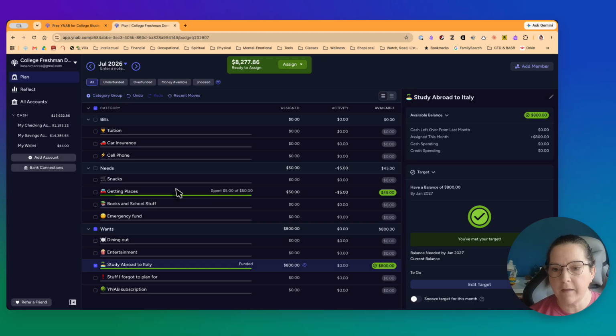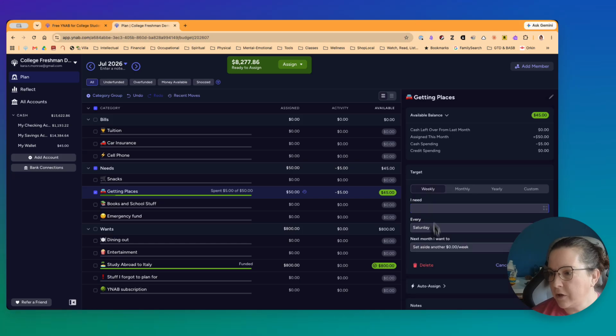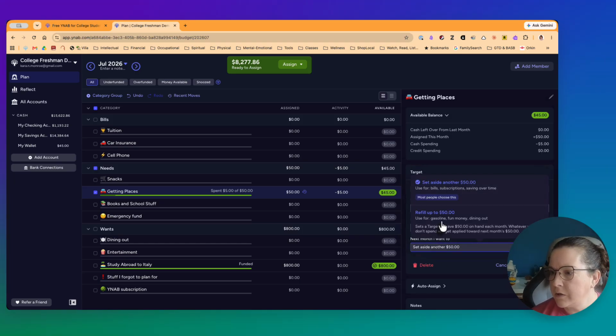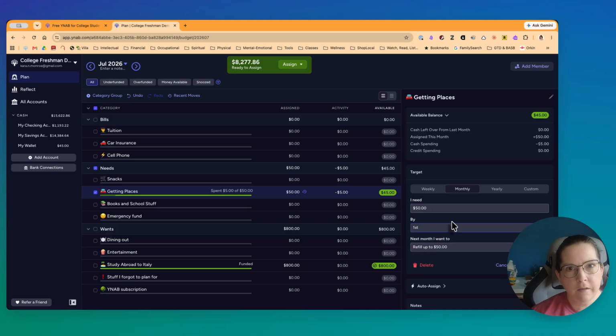Let's do that same thing with this getting places. There are different kinds of goals or targets you can set, so I'm going to set a different kind of target. For this one, this is going to be monthly, and we want to have $50 every month. What we want to do is we always want to refill it up to $50. And I'm going to say we want it by the first of the month and not the last of the month. Depending on the due date or the variations in how you get paid or whatever, you may want to play around with when it needs to get filled.